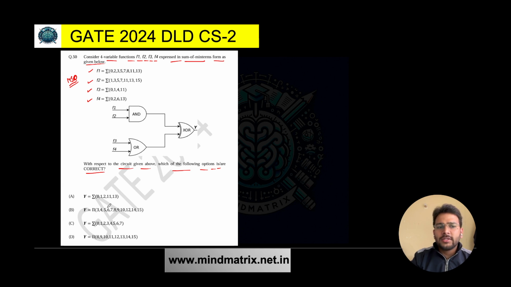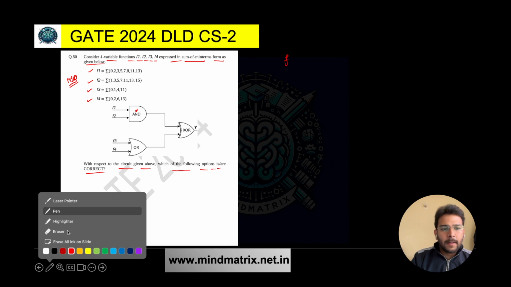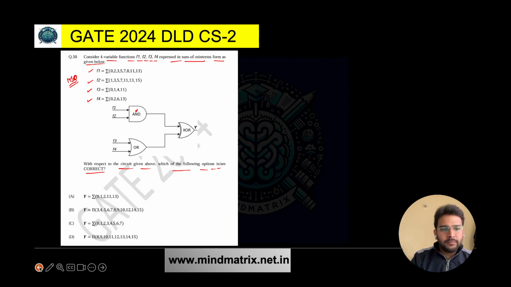So basically, we have to answer in terms of minterms and maxterms, sum of minterms and maxterms. So it is simple. F1, F2. Here we have the AND gate. Here we have the AND gate. Yes, so let's talk about F1 and F2. Here we have the AND gate.